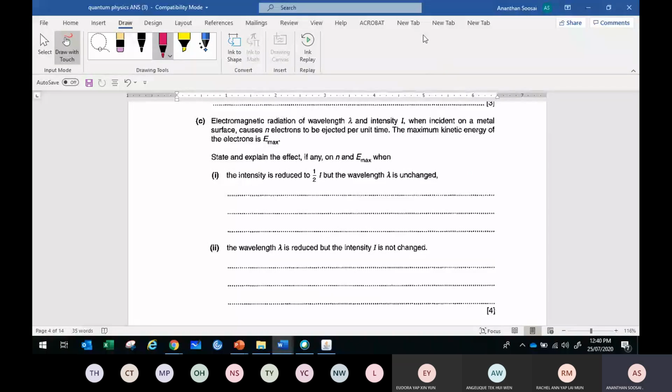Electromagnetic radiation of wavelength lambda and intensity I incident on a metal surface causes N electrons to be ejected per unit time. Maximum energy is Emax. State and explain the effect, if any, for N and Emax when the intensity is reduced by half, but the wavelength is unchanged.